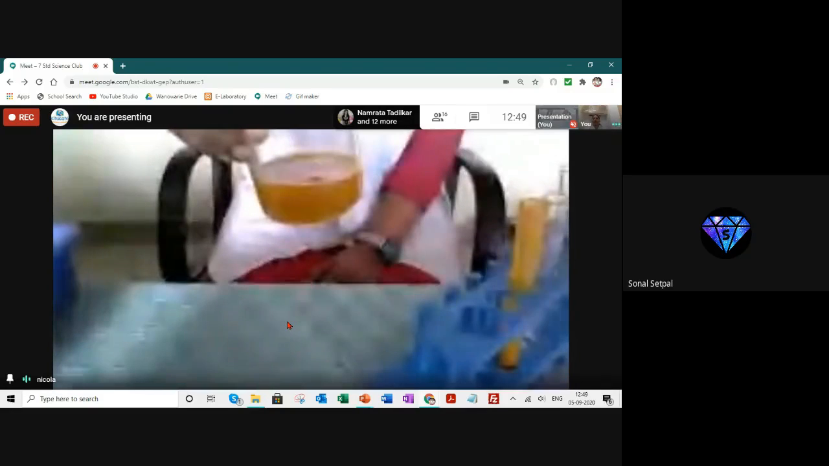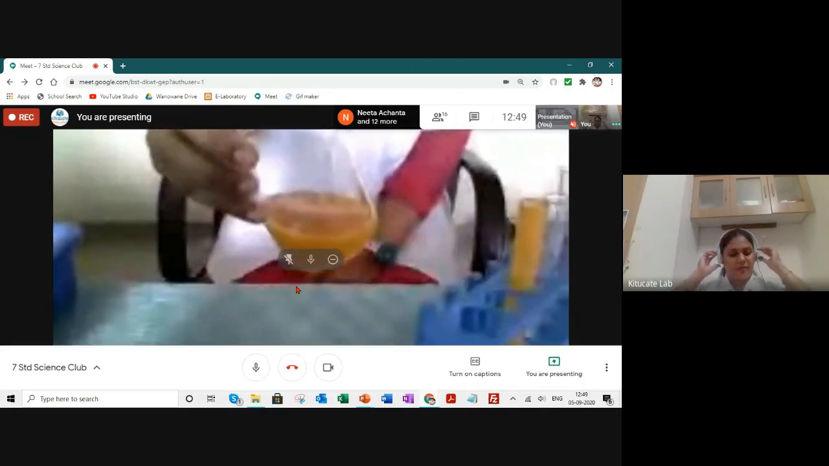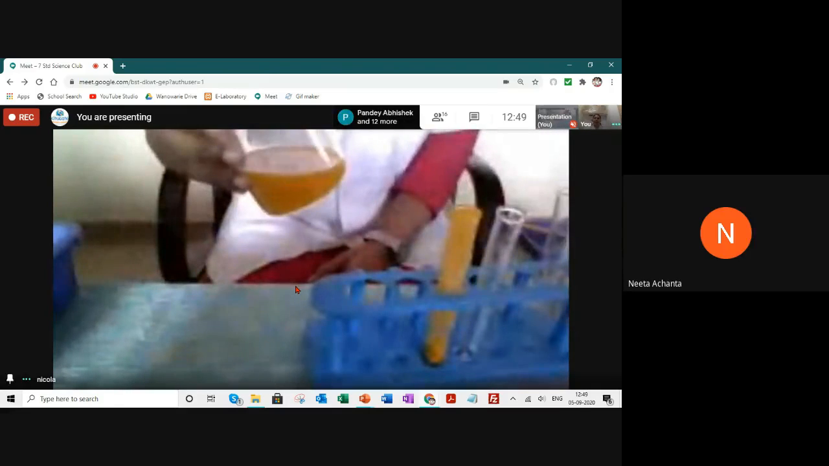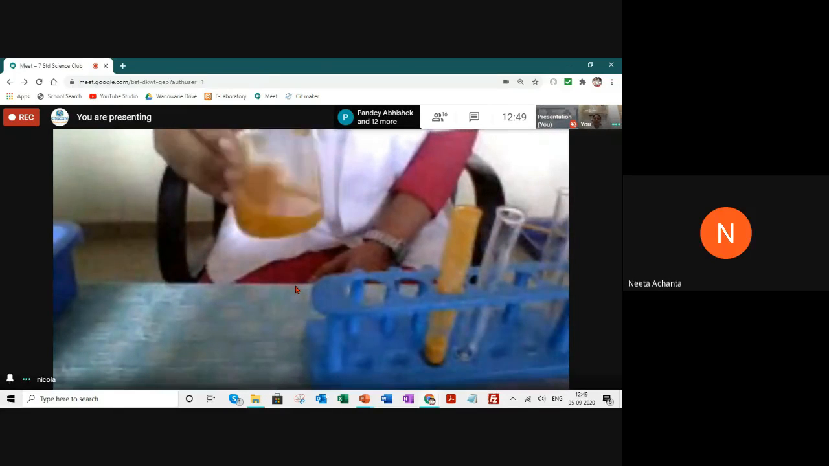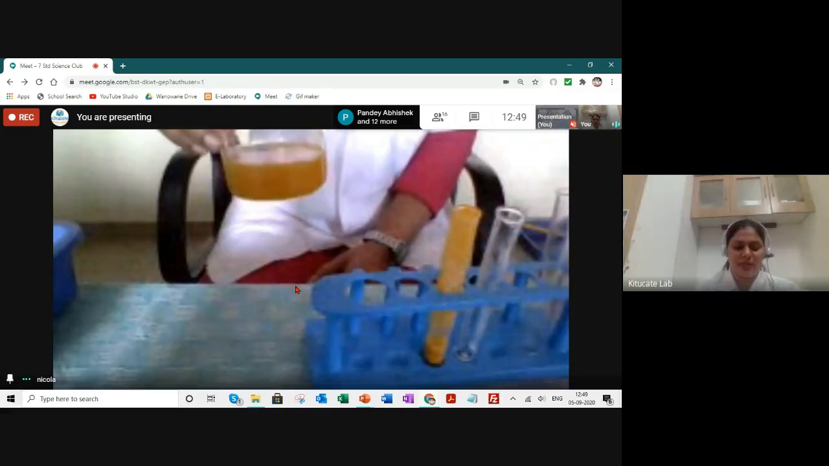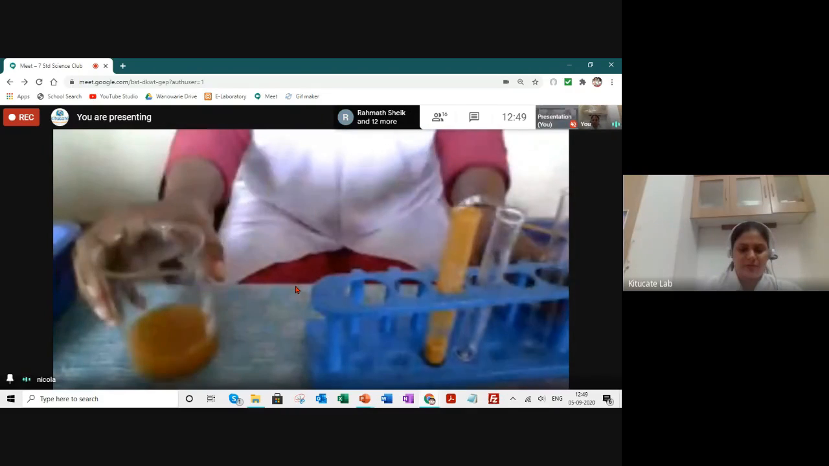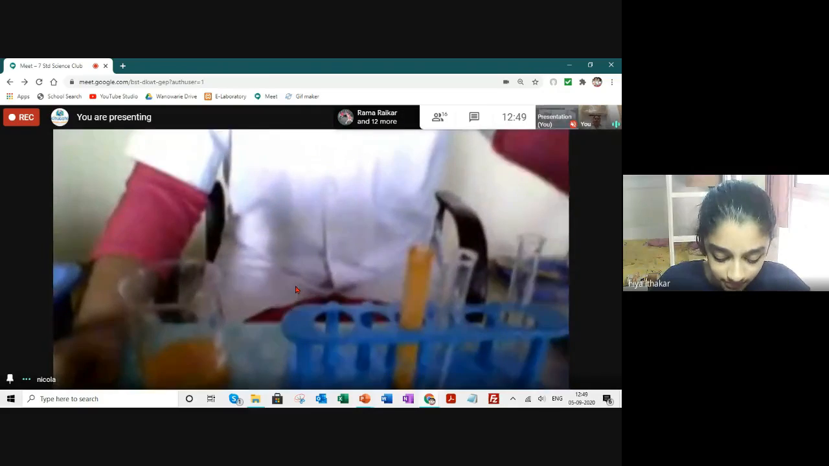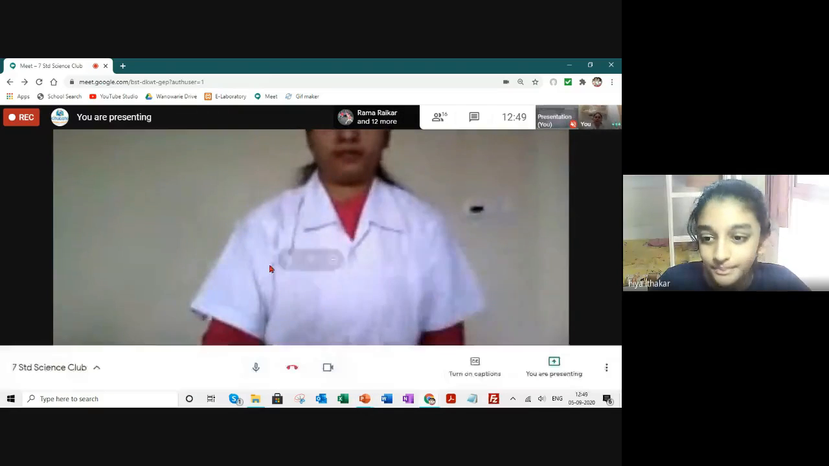Why has it changed color? Ma'am, because the solution is neutral, because vinegar, an acid, was added to it. So it's returning back to its normal color, because the solution is neutral. The solution is neutral, so the color of turmeric remains yellow.